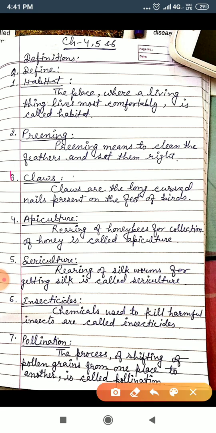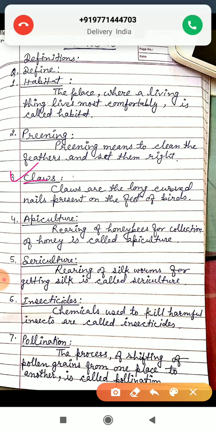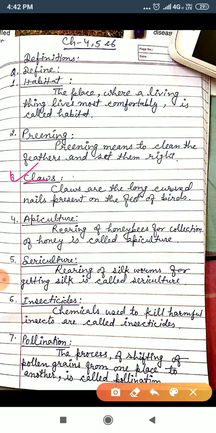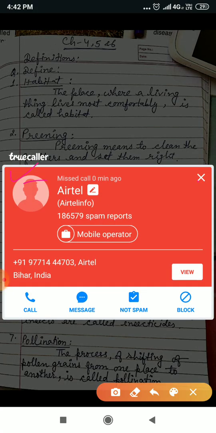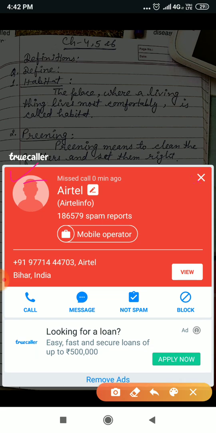Now come to the third, claws. Claws are the long curved nails present on the feet of birds. So what are claws? Claws are the long curved nails present on the feet of the birds. Okay. So what will you write? Claws are the long curved nails.